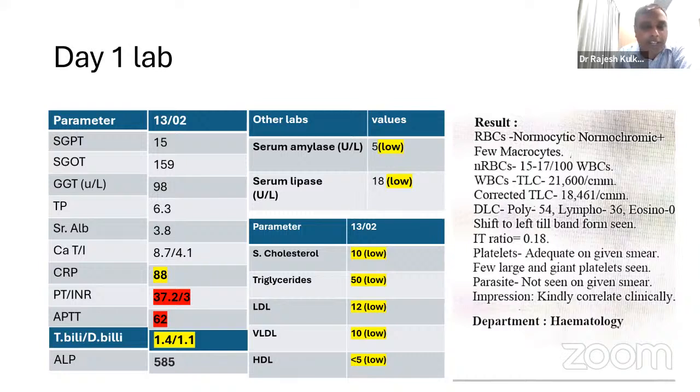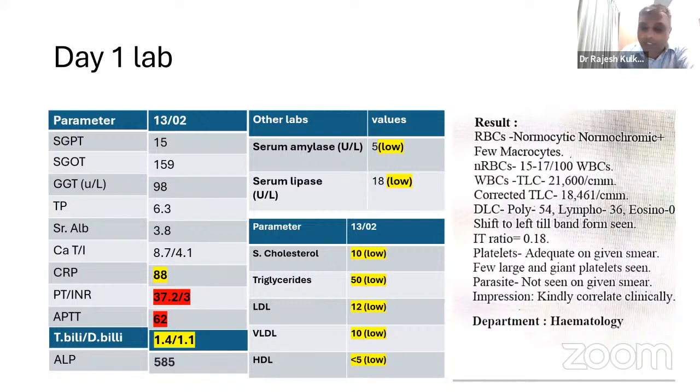The SGOT is slightly high, but the child is anemic also, so we were not worried about that. The gamma GT was okay. The albumin is okay, it is not too low. So we were confused. Now, is this a liver problem? The bilirubin is slightly high.